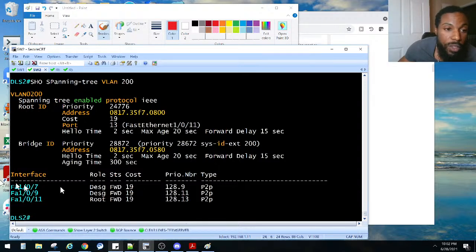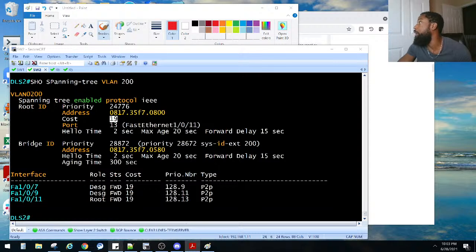Yeah, so VLAN 200. Now we are the backup root bridge for VLAN 200. So now we can finally move on to the final task, right? What he said: configure switch DLS1 so that it becomes a root bridge.